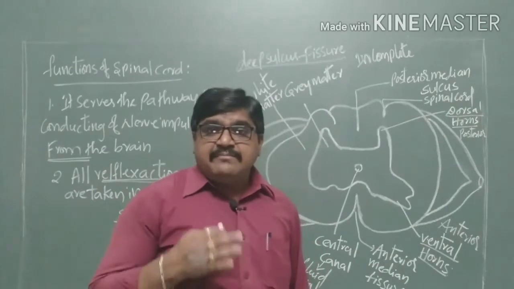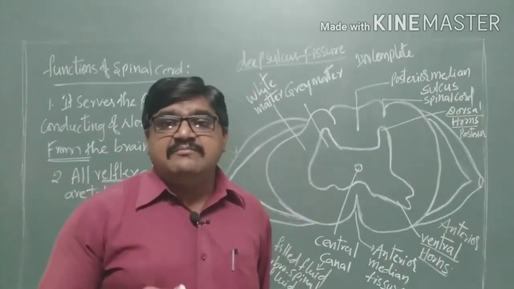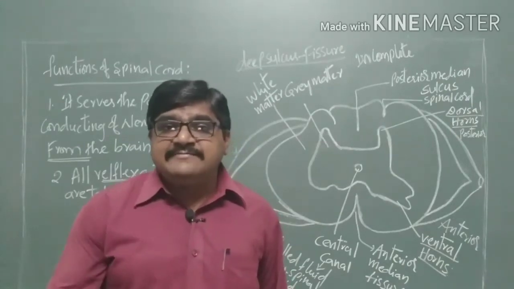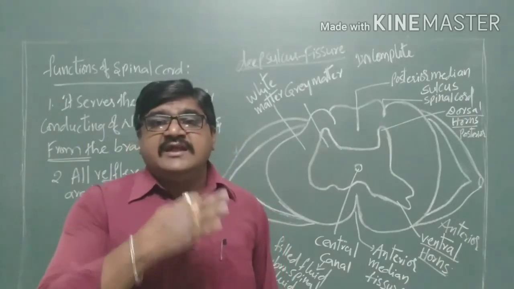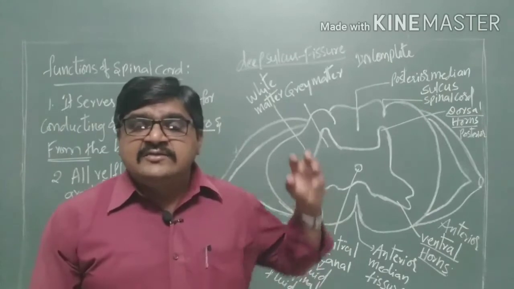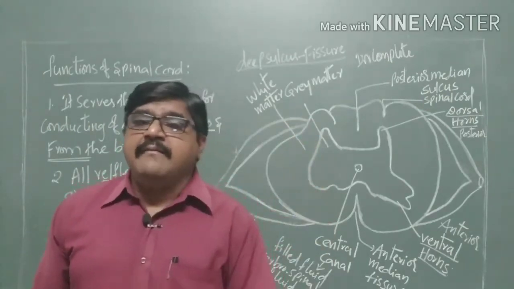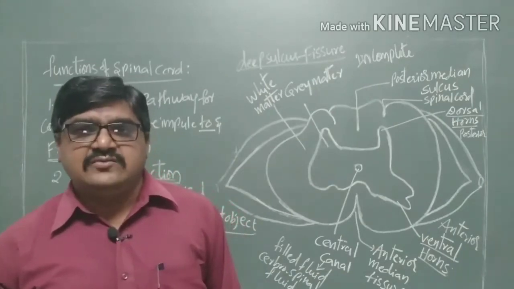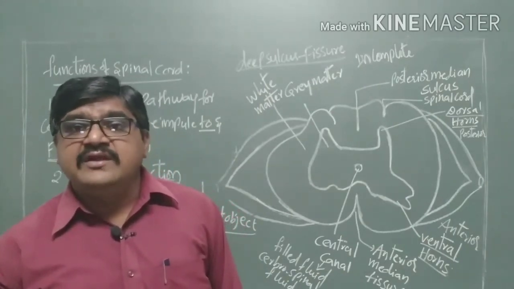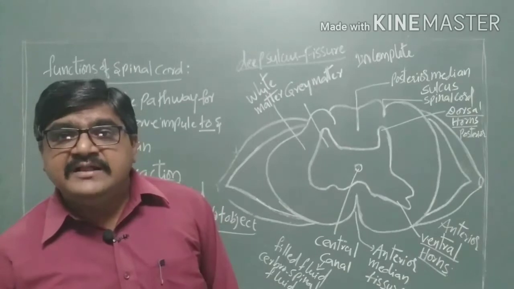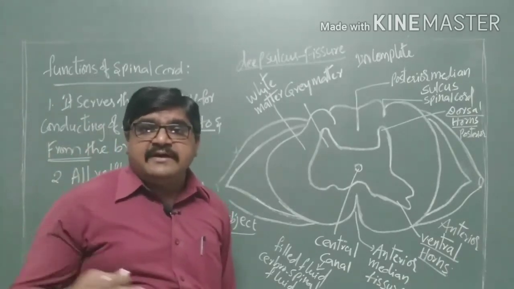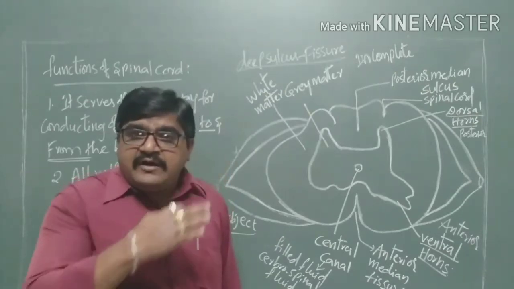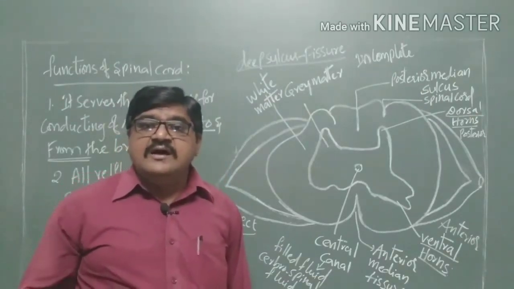One is that it passes the nerve impulse, the to and fro information, to the brain and from the brain to the body parts, through the spinal cord only.